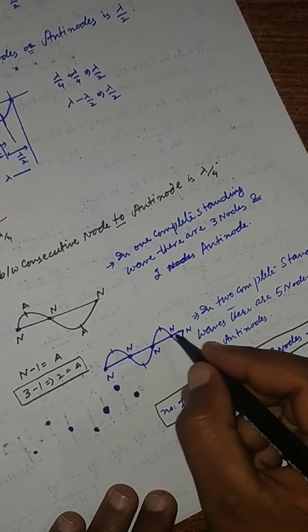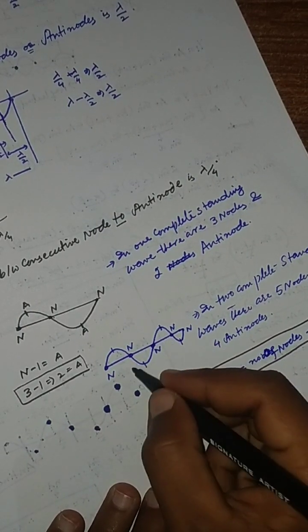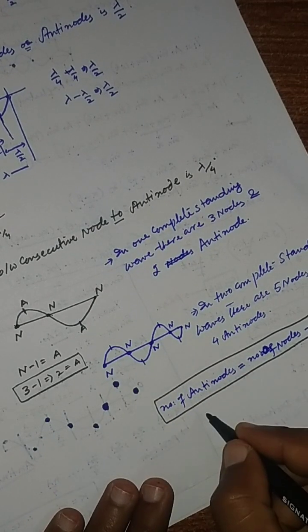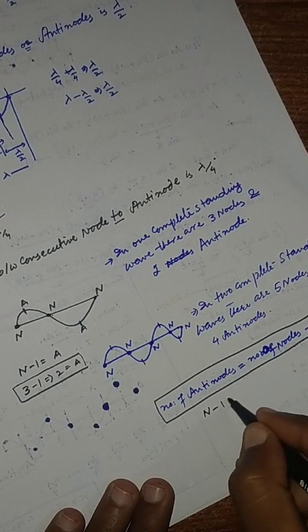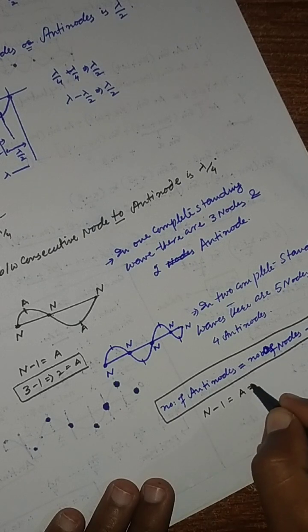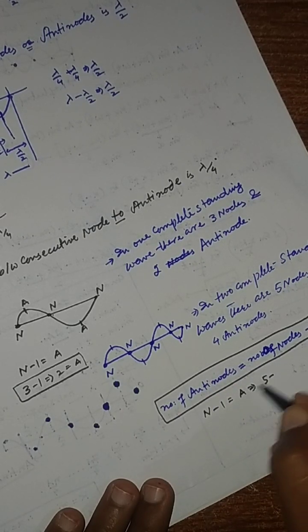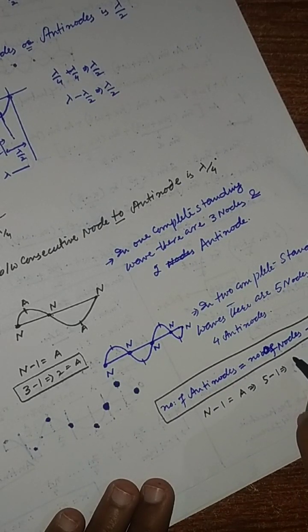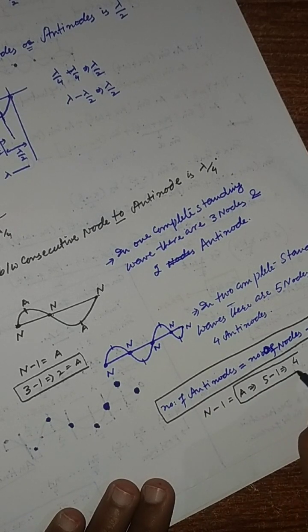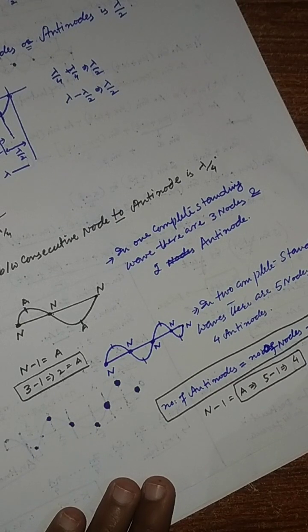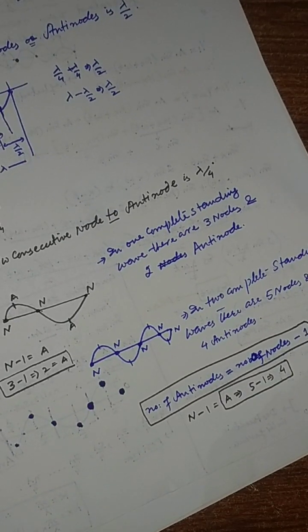And if we calculate from this, nodes minus 1 equals antinodes, and the nodes are 5, then minus 1 equals 4. So there are 4 antinodes present in 2 complete standing waves.